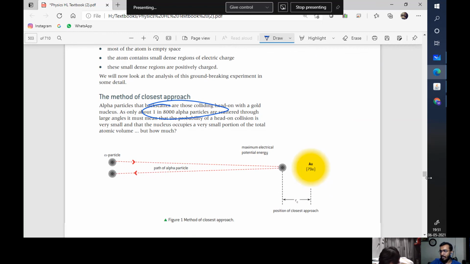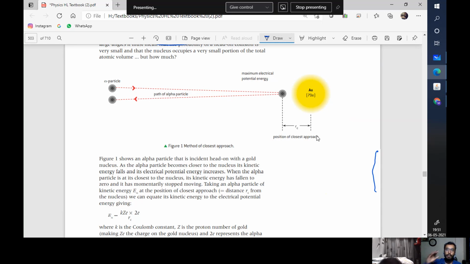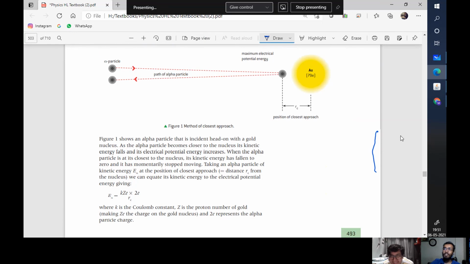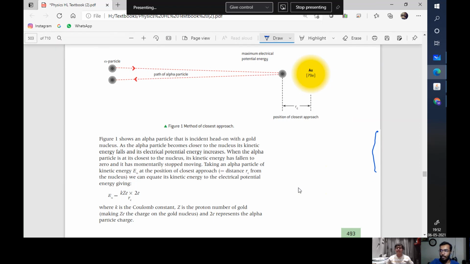By calculations, by identifying कि मेरे को कहाँ पे hit कर, मुझे अगर जानना है the probability of a head on collision, I need to know the position of closest approach. मतलब nucleus के around से. I need to know the position where the alpha particle needs to hit. That is known as the position of closest approach or maximum energy, as it is referred to.